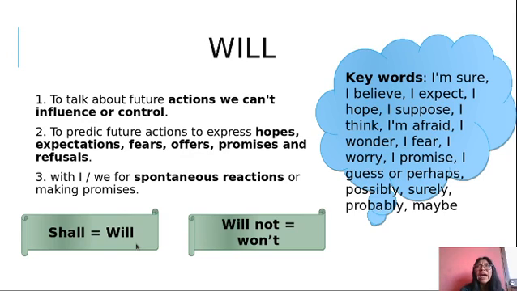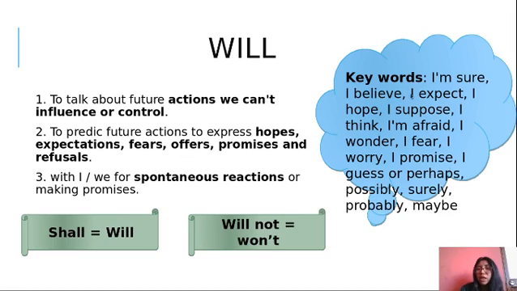For example, I will go to the beach tomorrow, or I shall go to the beach tomorrow. What is the difference between both words? The difference is that shall is more formal. Okay, that is the difference between shall and will, and we use both in the same way. They have the same structure in order to form affirmative, negative, and questions. Okay, and will not and won't. Remember, won't is the contraction of will not.